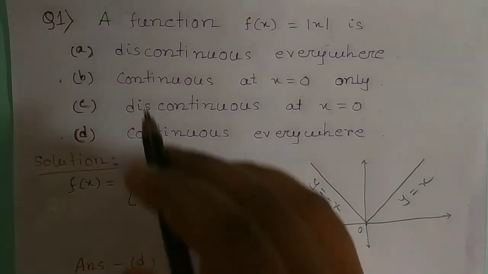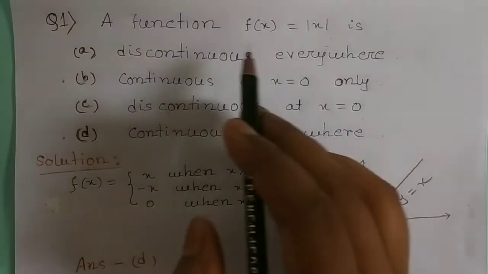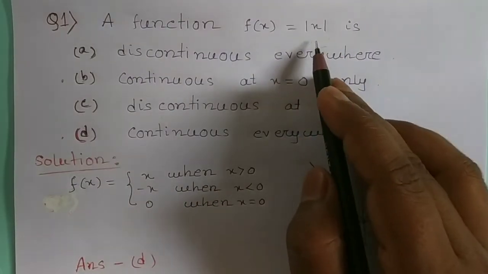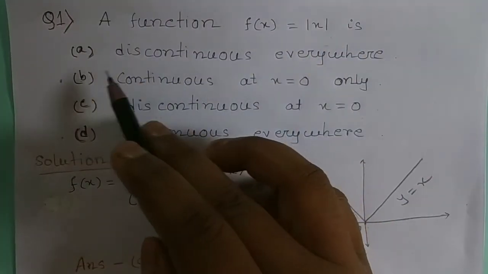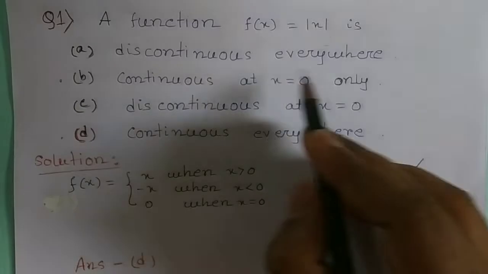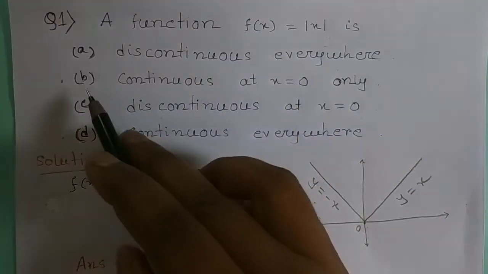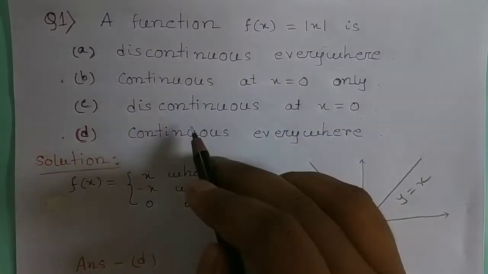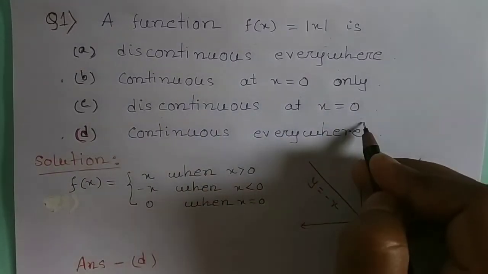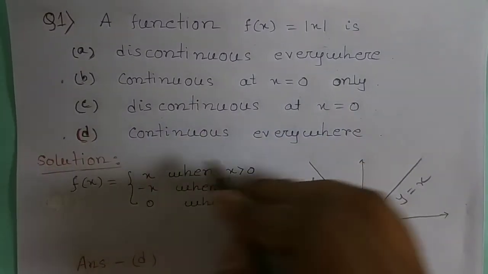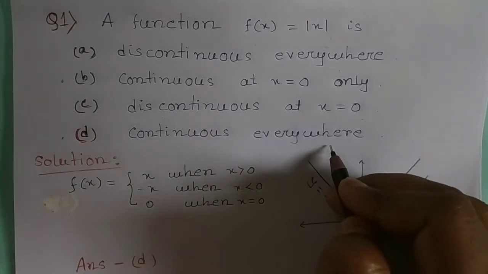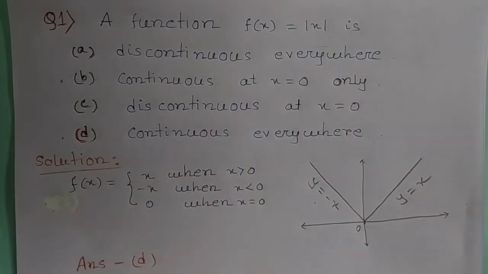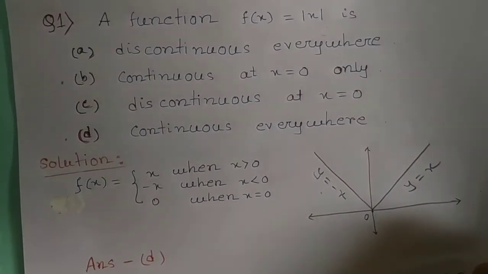Our first question is: a function f(x) equal to mod x is, first option, discontinuous everywhere; second option, continuous at x equal to 0 only; third, discontinuous at x equal to 0; or fourth, continuous everywhere. To prove this, we just use the graphical method.